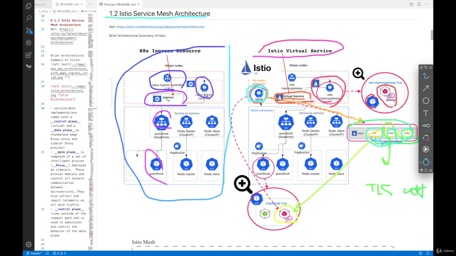And this Istiod is going to make sure that the YAML file configuration is propagated to the sidecar Istio Envoy proxies living inside application pods like this one, and all the pods inside a namespace where Istio is enabled. So this is kind of a 10,000-foot view of the Istio architecture.